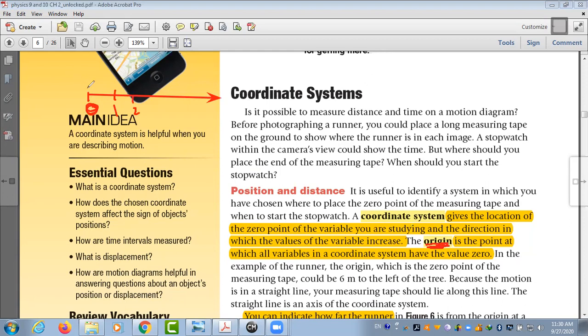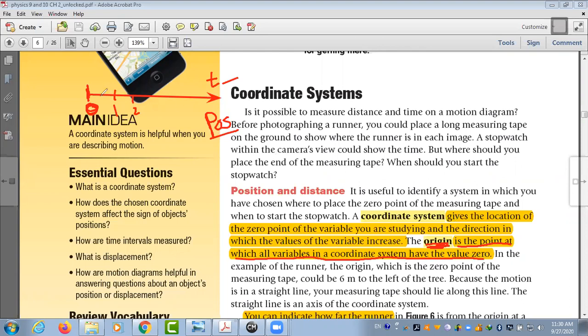At the origin, there is no value for position and no value for time. Position is a variable, time is also a variable, so both variables have the value 0. So what is the meaning of origin? Origin is the point at which all variables in a coordinate system have the value 0.